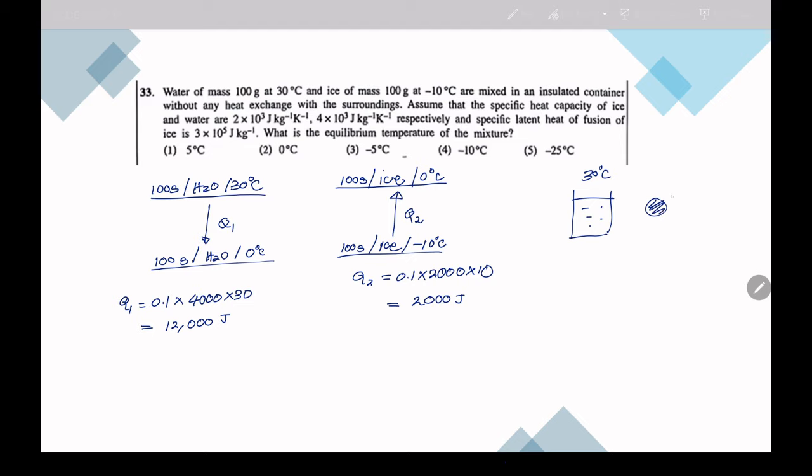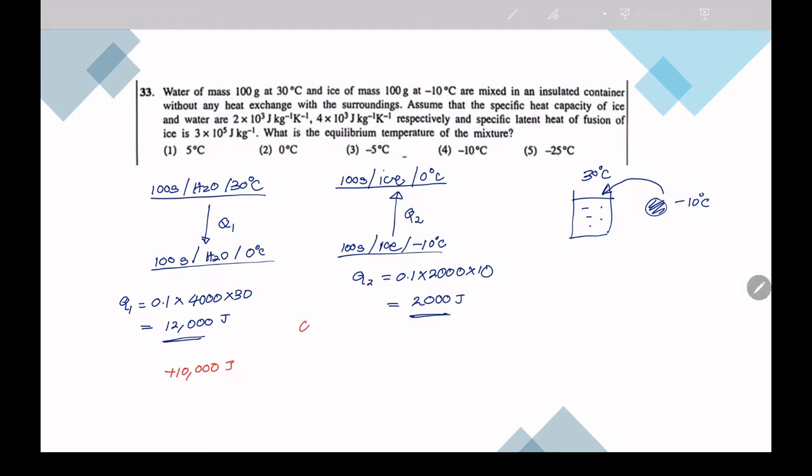So here when we try to get the idea, we have 30 degrees Celsius water. When we put this minus 10 degrees Celsius ice into this water to become 0 degrees Celsius, it will release 12,000 joules. From that, for ice to go from minus 10 to 0, it only used 2000 joules. So we have to account where that 10,000 joules went. Then we can decide whether the temperature is positive, negative or 0.